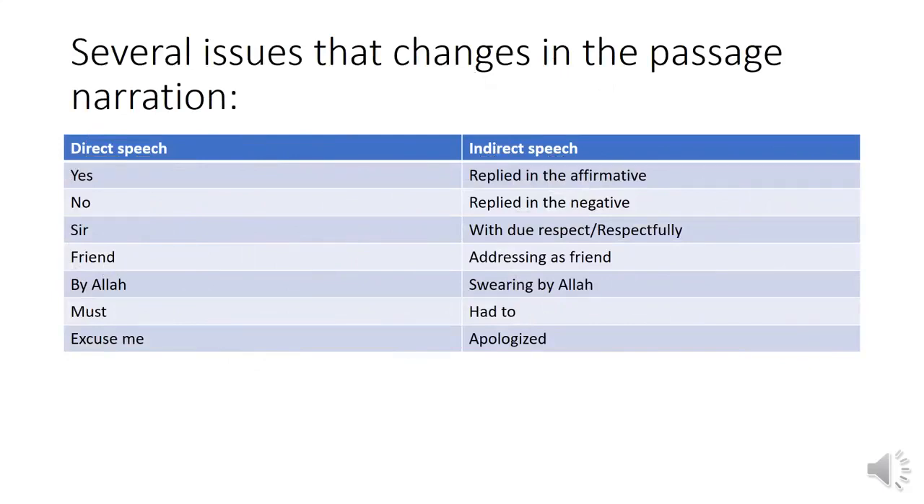There are several issues that change in the passage narration. If you find the following words in the indirect speech, they will be replaced in the following way. Yes, replied in the affirmative. No, replied in the negative. Sir, with due respect or respectfully. Friend, or any other addressing you find, then you have to write down addressing as friend. By Allah, swearing by Allah. Must, had to. Excuse me, apologize.